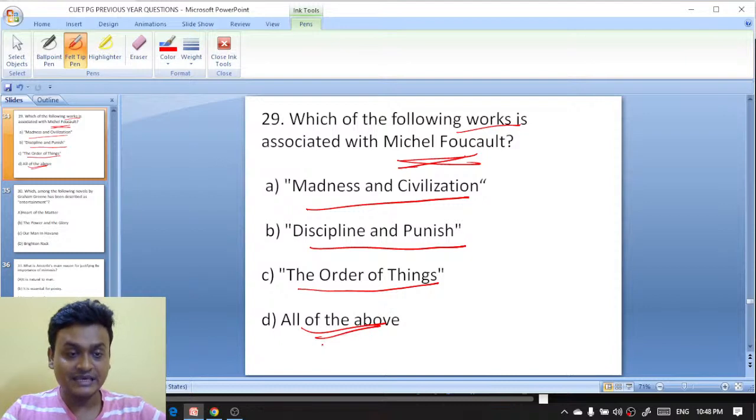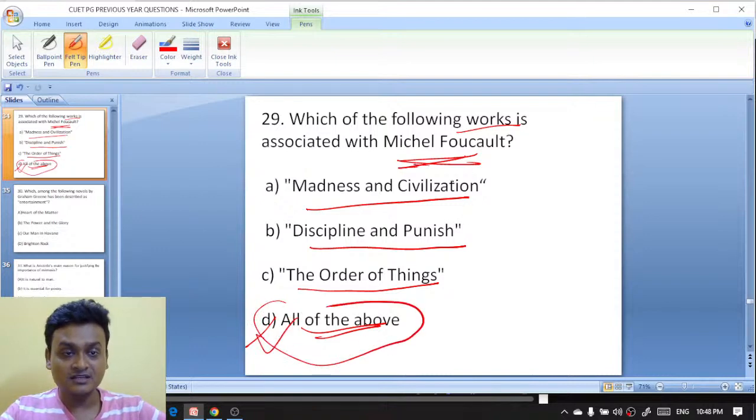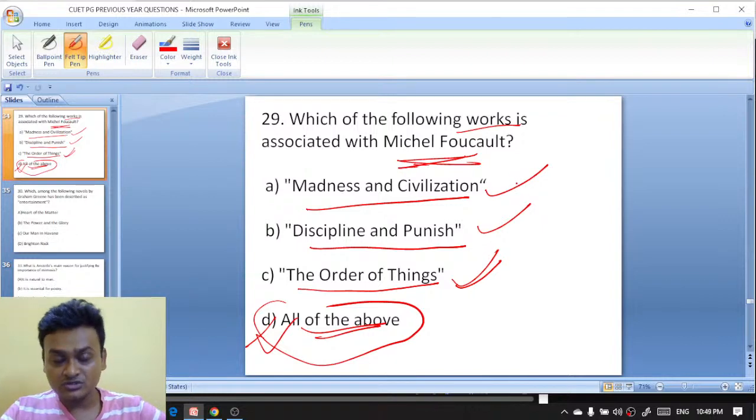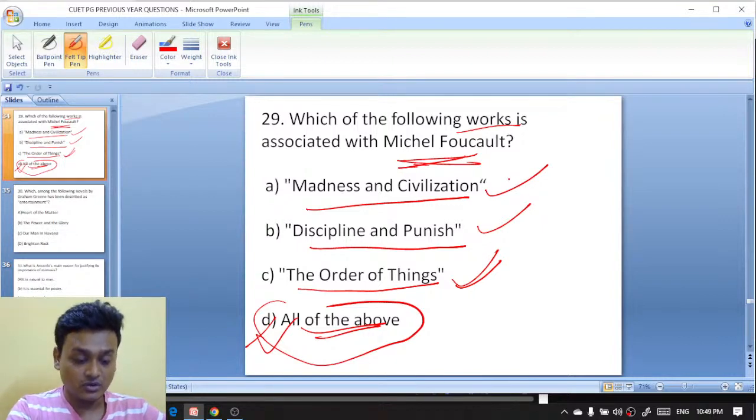Diptava is saying that D is exactly right. Diptava, you are right. D, all of the above, is the right answer here. These are all works written by Michel Foucault. Archaeology of Knowledge is another work written by Michel Foucault. Diptava, you are absolutely right. D is the right answer.